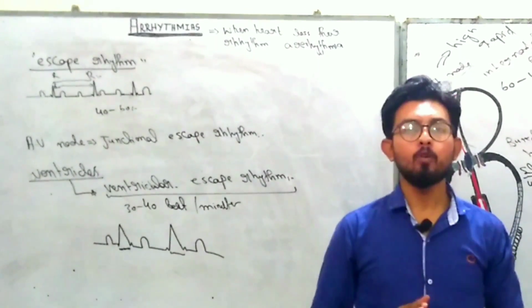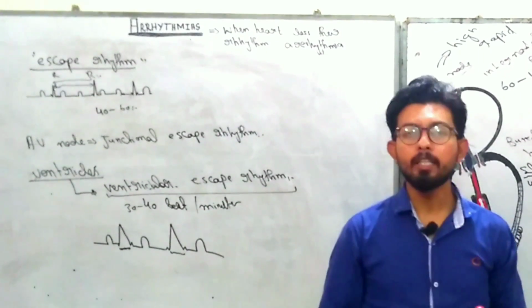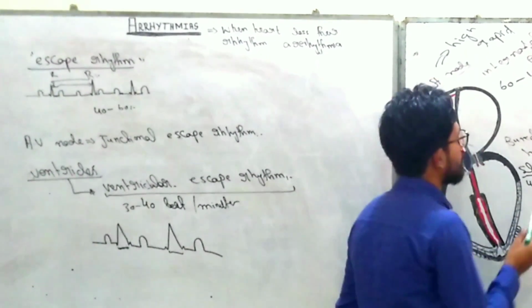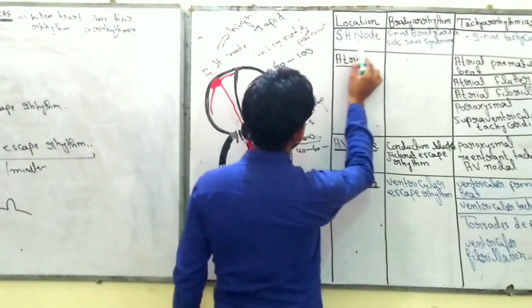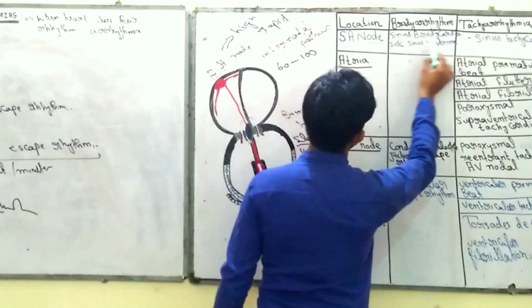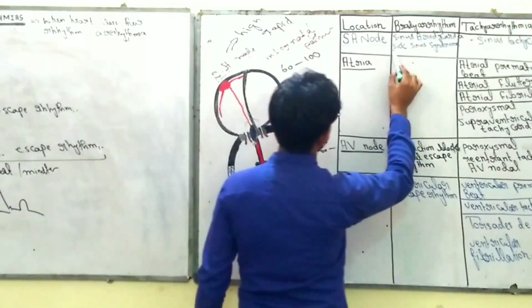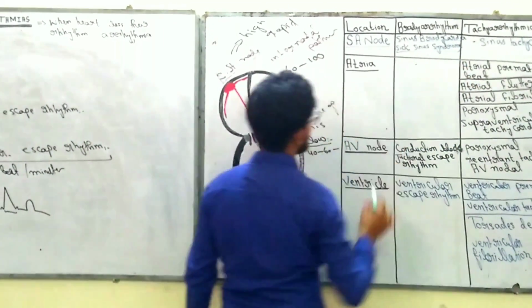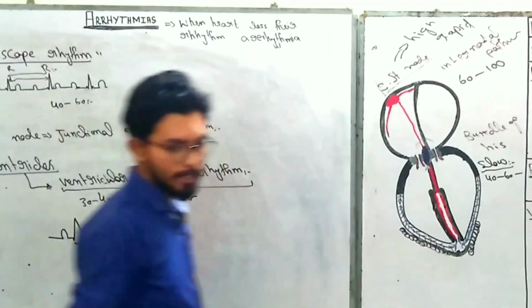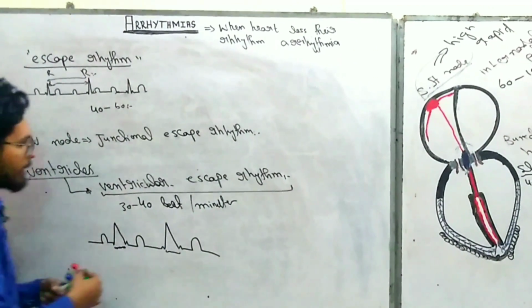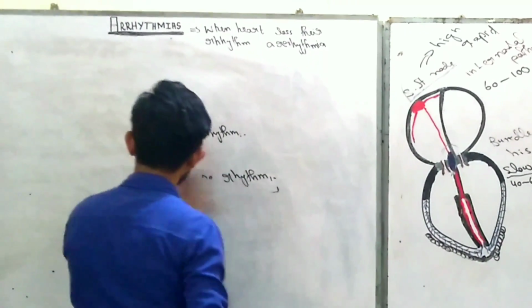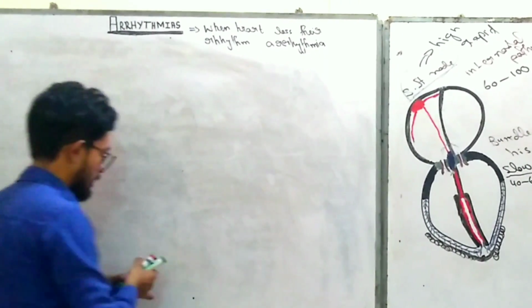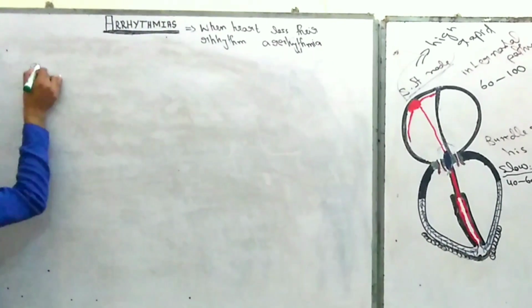So up till now we have only completed the bradyarrhythmias, and on the basis of location there are multiple types of bradyarrhythmias. When the bradyarrhythmia arises from the SA node, it is known as sinus bradyarrhythmia. Okay, one thing that is missed in the lecture is sick sinus syndrome. What is sick sinus syndrome? Okay, let's start the sick sinus syndrome.